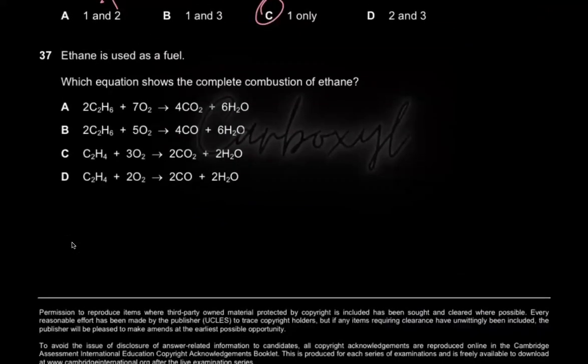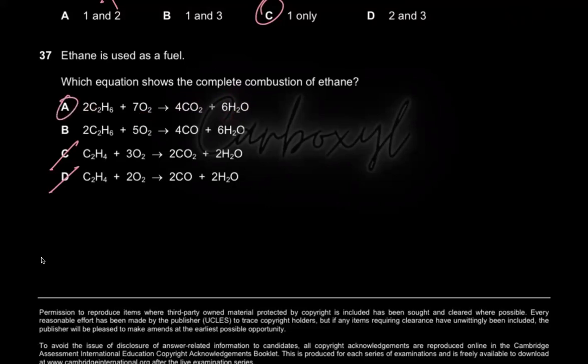Which equation shows the complete combustion of ethane? It's just a balancing question. First, C and D are automatically wrong. Why? Because this is ethene, not ethane. He's asking about ethane, and you balance it out. Here you have 14 oxygens, and 4 times 2 is 8, and 8 plus 6 is 14. And you have 12 hydrogens here and 12 hydrogens here. So A is the correct option, right?